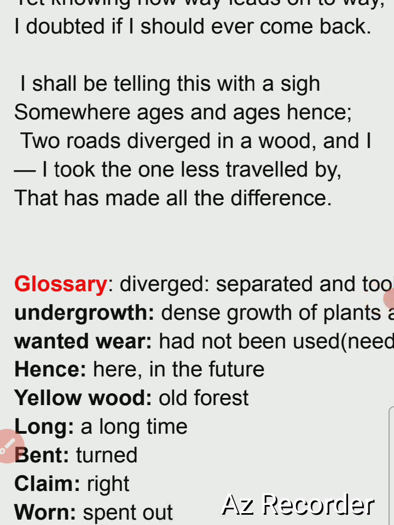Two roads diverged in a wood, and I took the one less traveled by. Means two roads, they were just separated in a wood, but I took the one less traveled by. It changed his life altogether. That has made all the difference. Means it changed his life altogether. Or we can say in a general way that choosing is an enigmatic process.